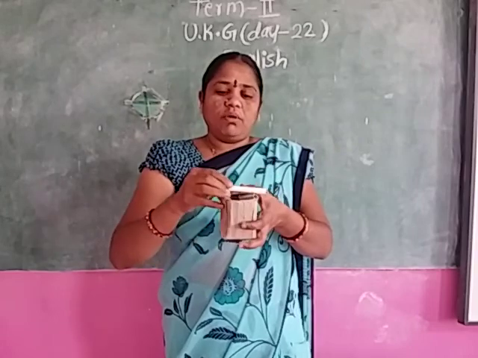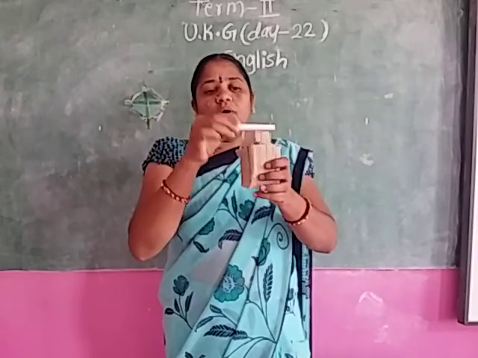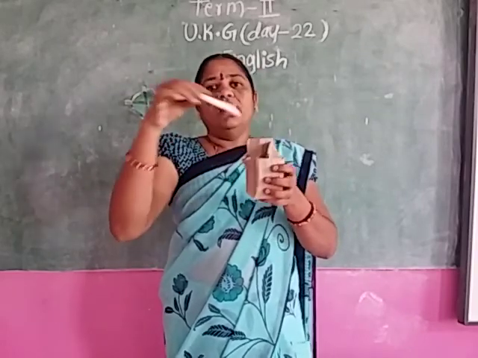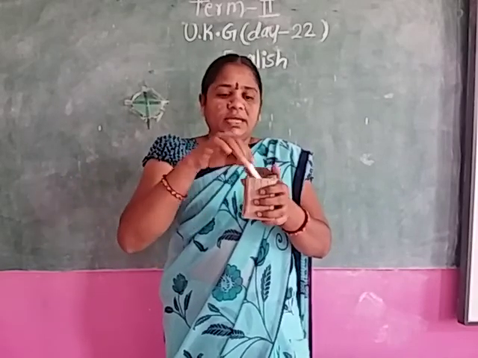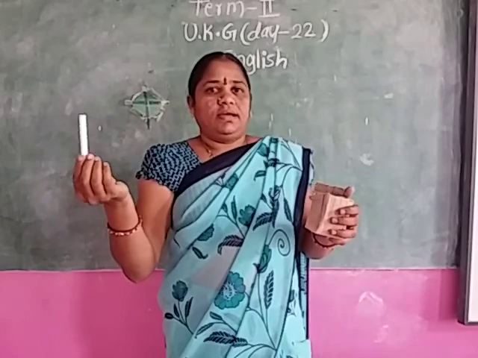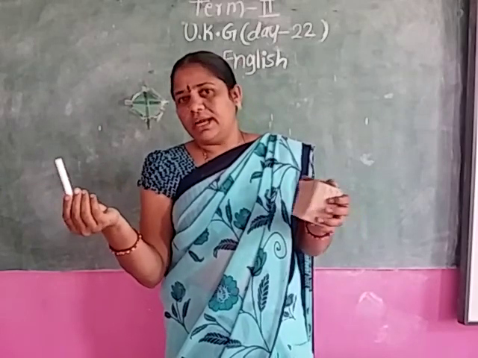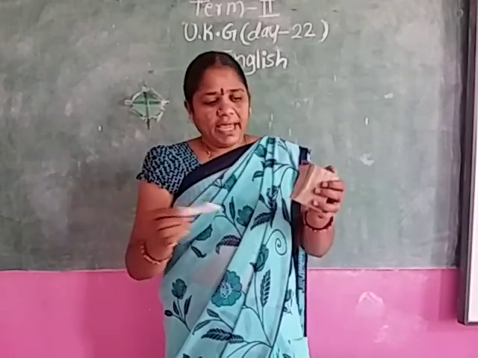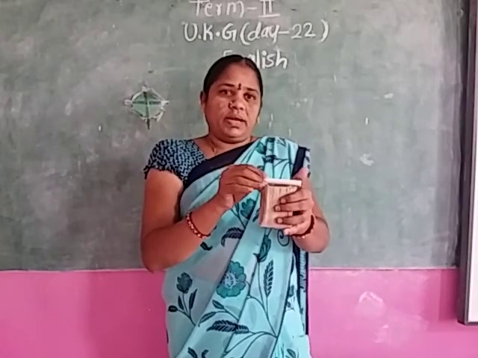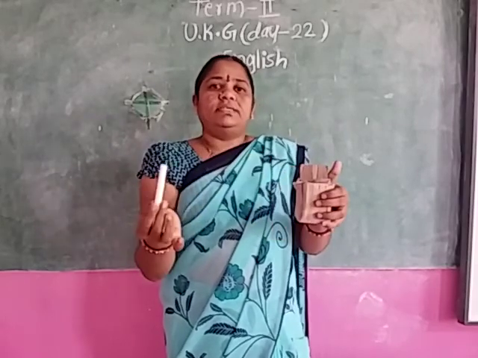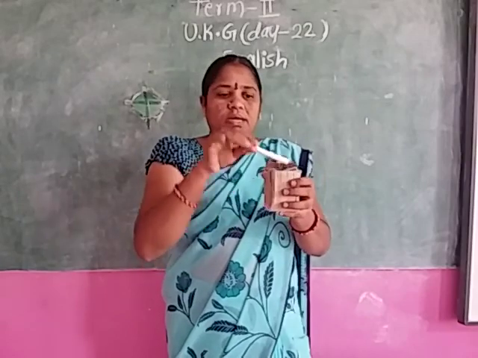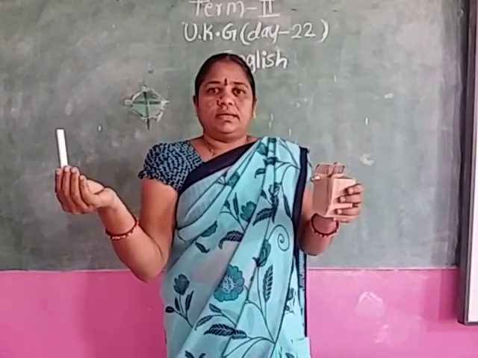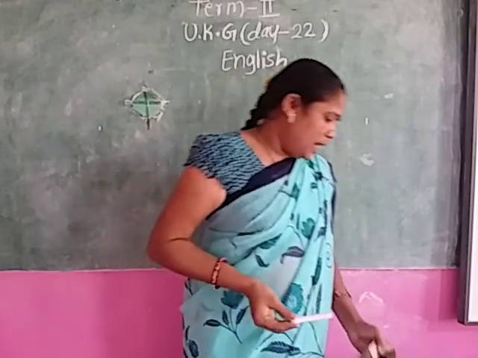Under, over, inside, outside. Can you understand? Inside, outside, under, over. Okay, children.